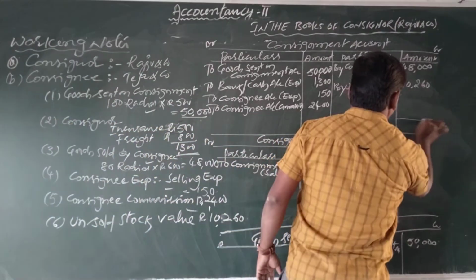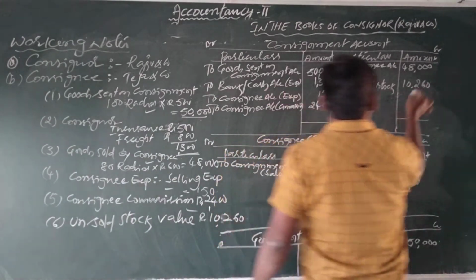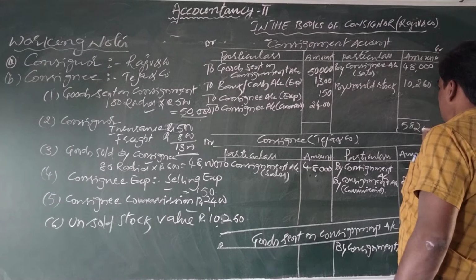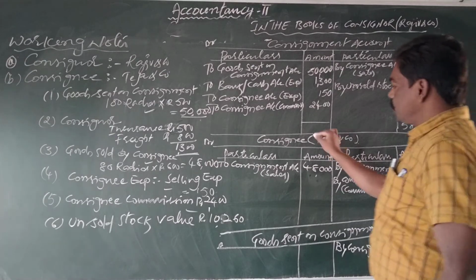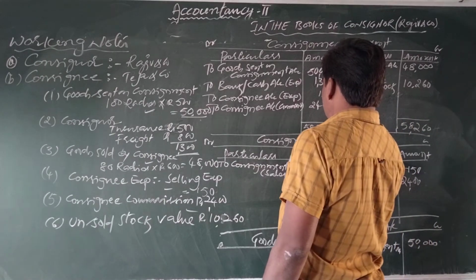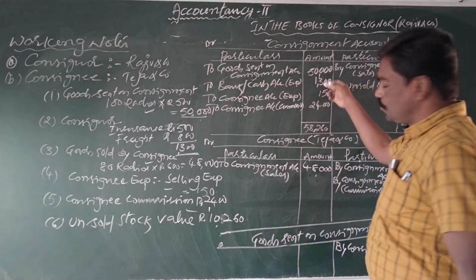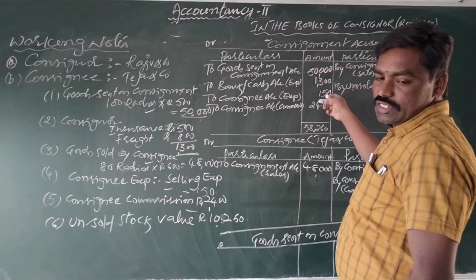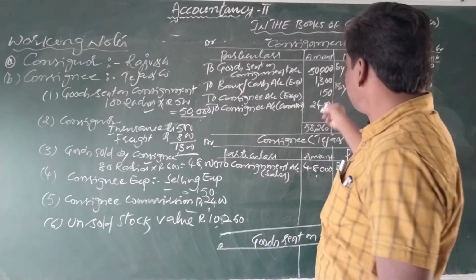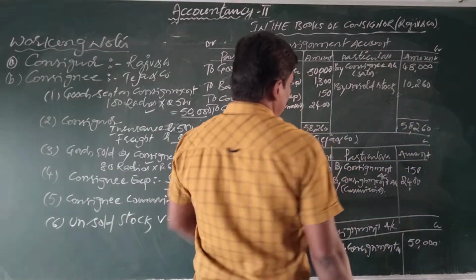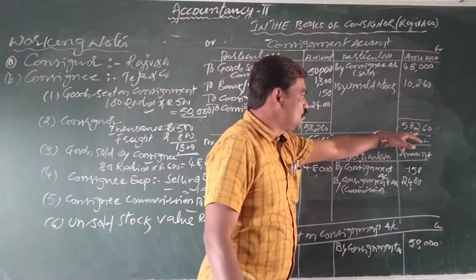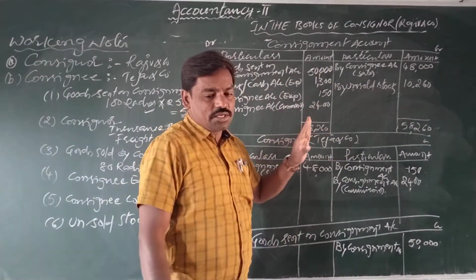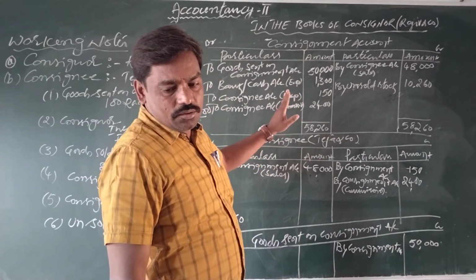See, if you calculate the total credit of the consignment account, 58,260. Both the sides we write 58,260. From 58,260 we deduct the total of the debit amount, that is 53,850.